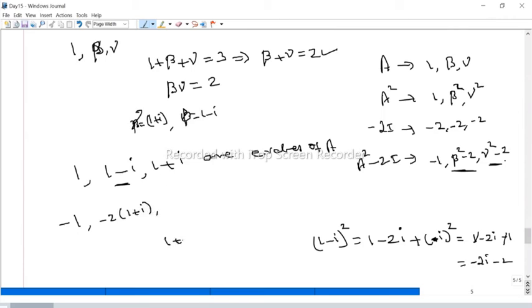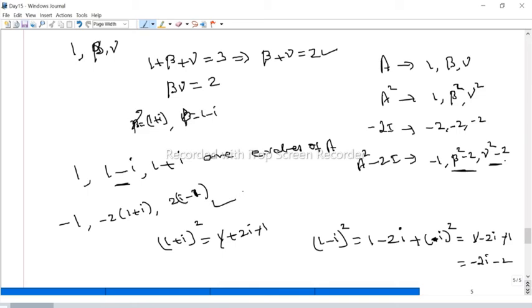Now, just square this one, 1 plus I whole square minus 2. So this is nothing but A square plus 2AB plus B square. Again 1 cancels, we get 2I, therefore 2I minus 2. If you take 2 outside, we get this one. So I think the answer is minus 2.